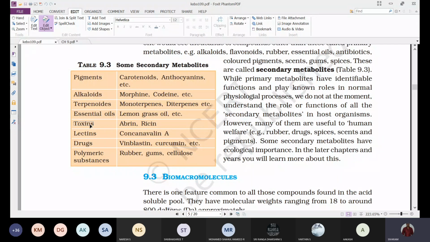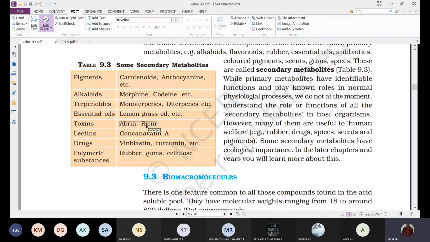Generally, if you use it at the right composition, it has certain medicinal value. If you use it at a higher concentration, it acts as a poison. And heparin also has medicinal value, but it is often abused.